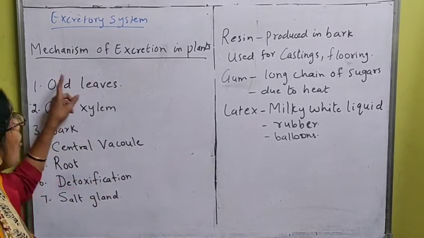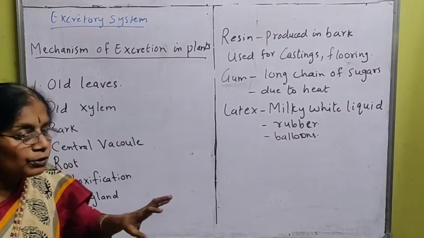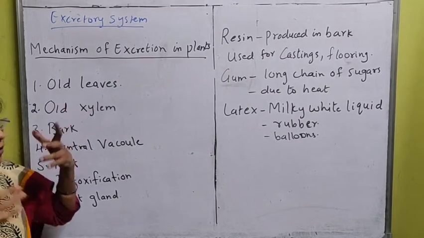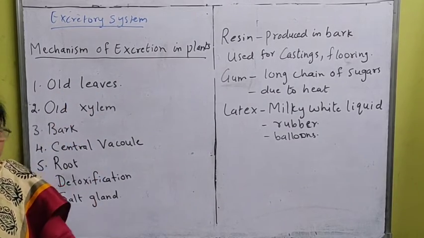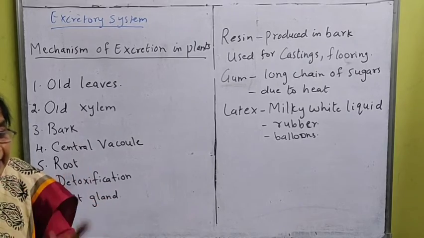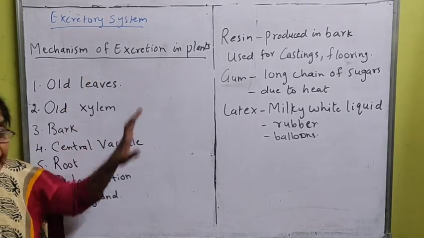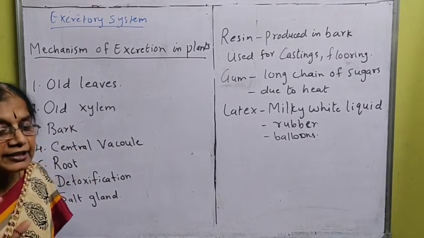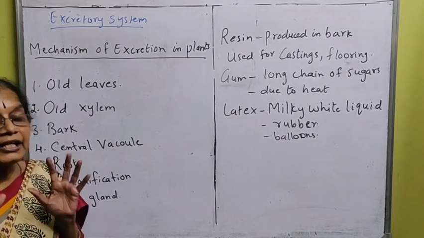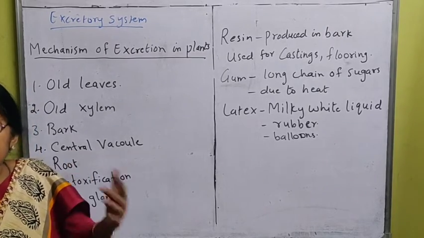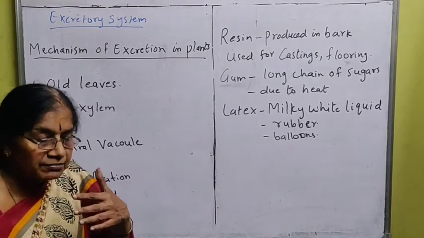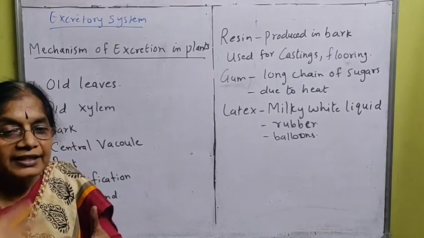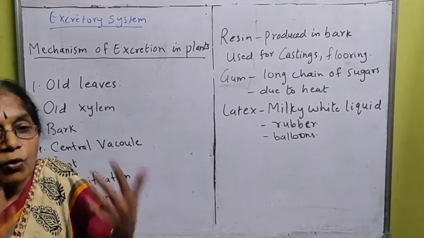That is one way of excretion in plants, to throw out the waste products in the old leaves, and those old leaves will fall off. That is shedding of the leaves, through which the waste product is thrown out. Second one is old xylem. I told you regarding the xylem, it's a very important conductive tissue. As the xylem goes on working, and as the years pass by, this xylem will start becoming old.